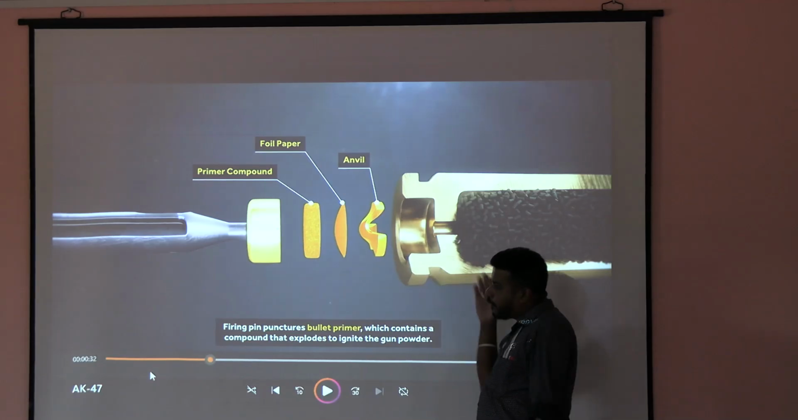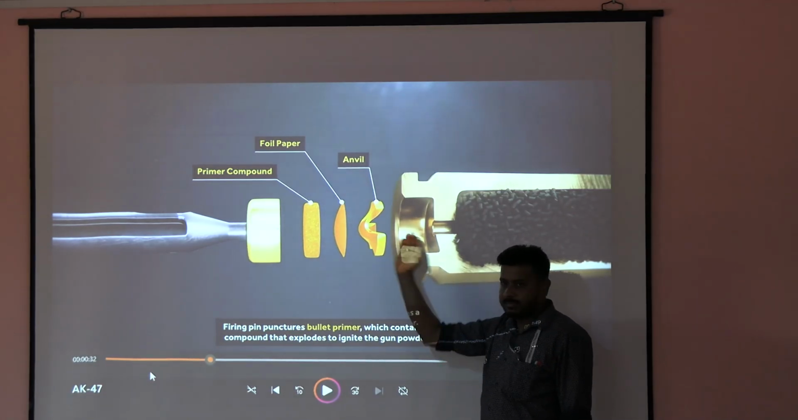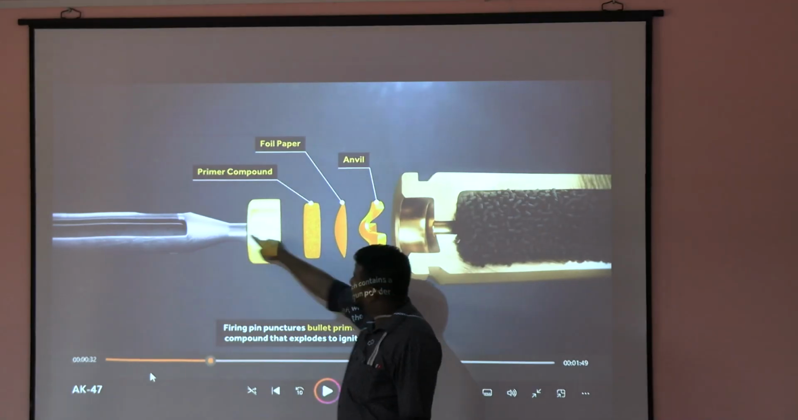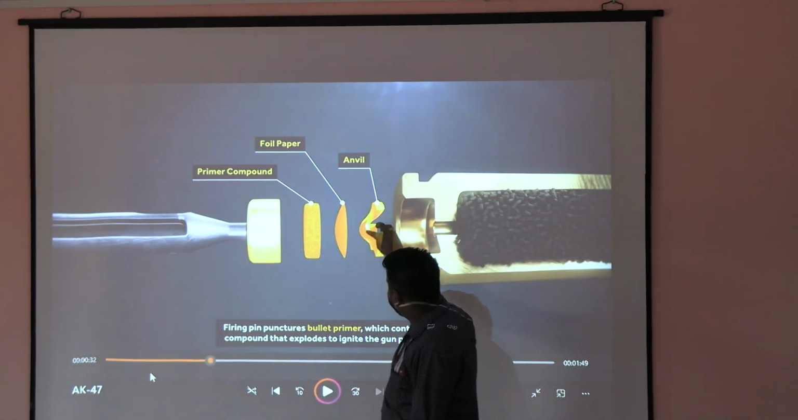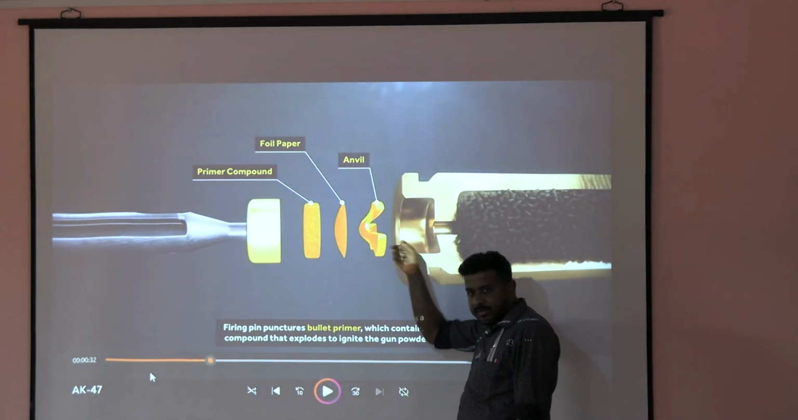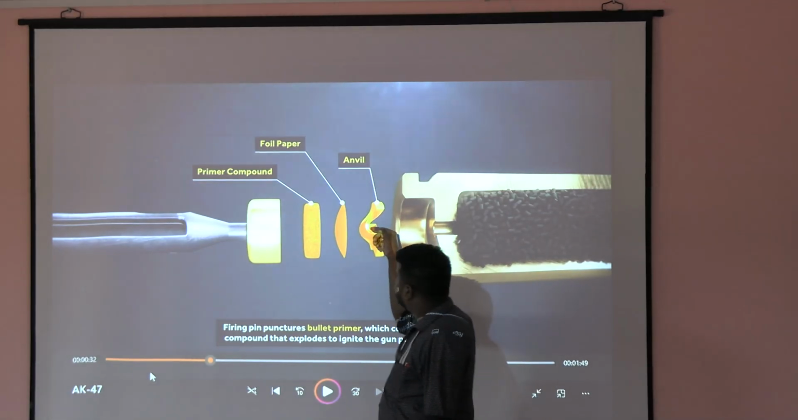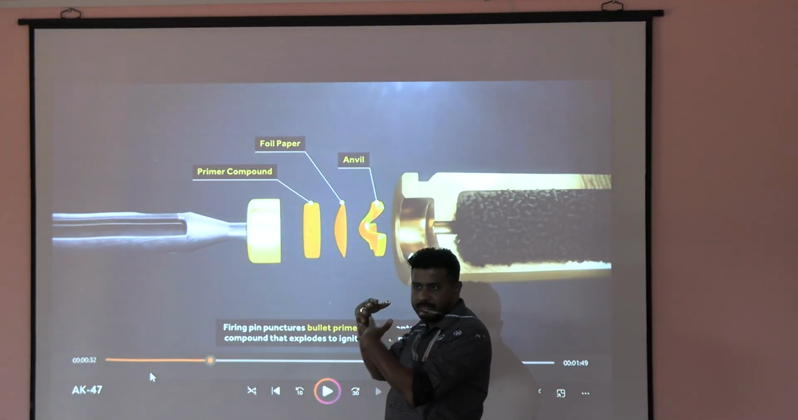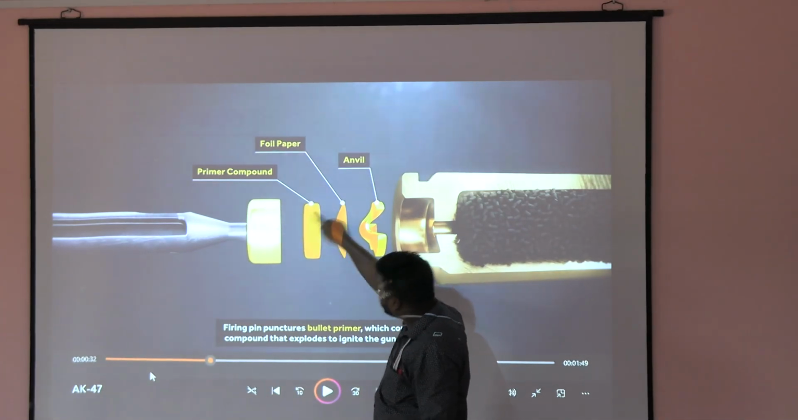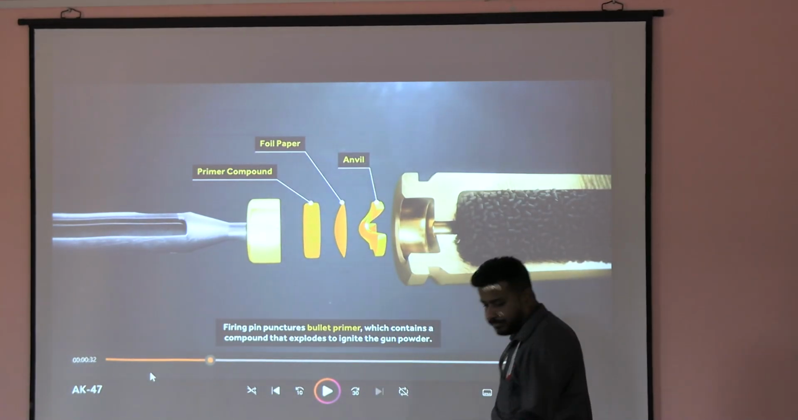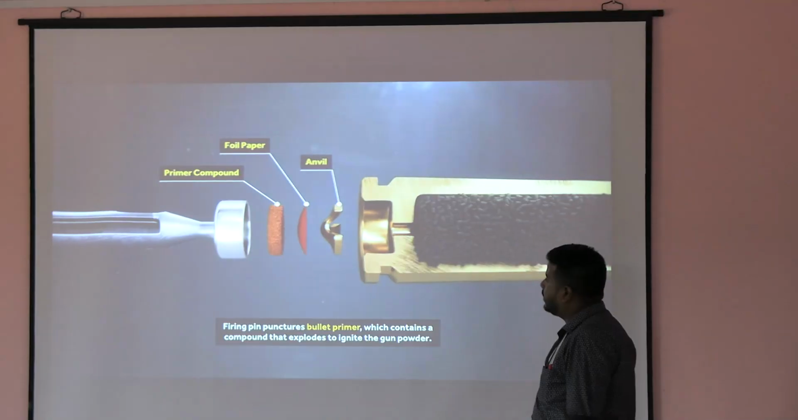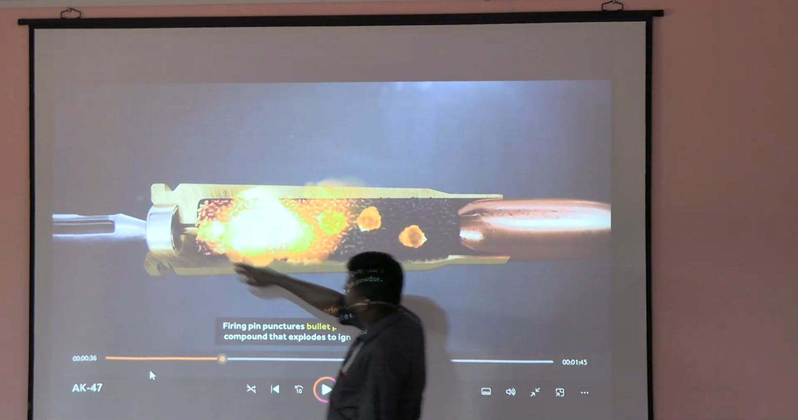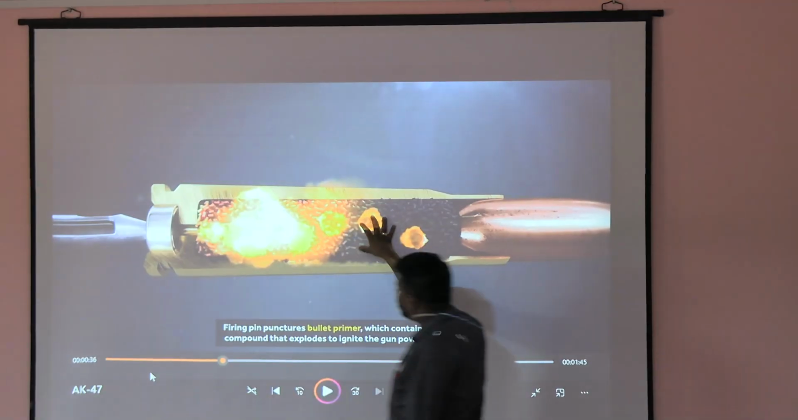Anvil, you see it is pointed this side. So ये जो primer compound है, it is getting pressure from this one by the firing pin, and because of this pointed area, it is getting squeezed between this one and this one, right? Because of this, there will be a spark in the primer compound. There will be a spark. This spark will be passing through this hole, through this gunpowder.